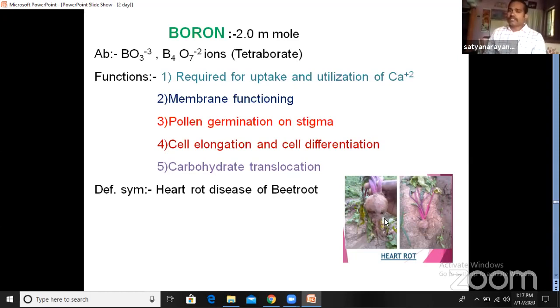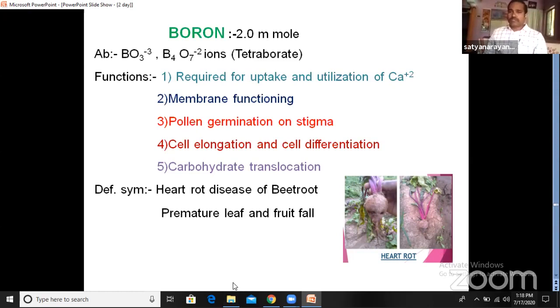Here we can see the damage symptoms also. These are disease symptoms of heart rot, especially found in beetroots. Then premature leaf fall and fruit fall. Premature means the leaf is not completely developed; before developing, the leaf falls. In the case of fruit, if it is not completely developed and falls, the fruit production will be less. So premature leaf fall and fruit fall will be observed with deficiency of boron.